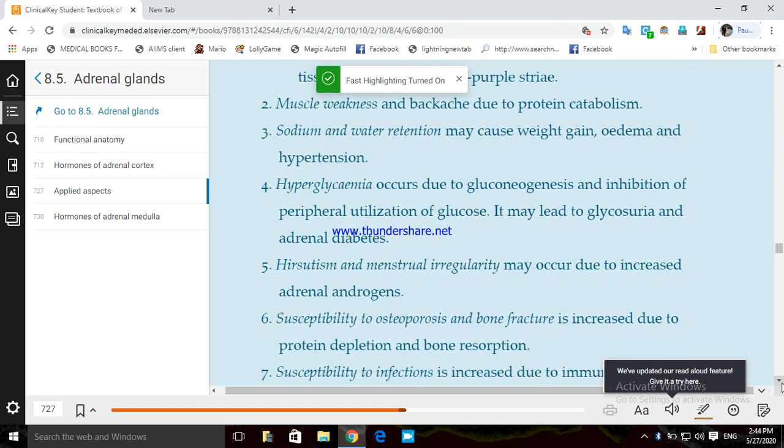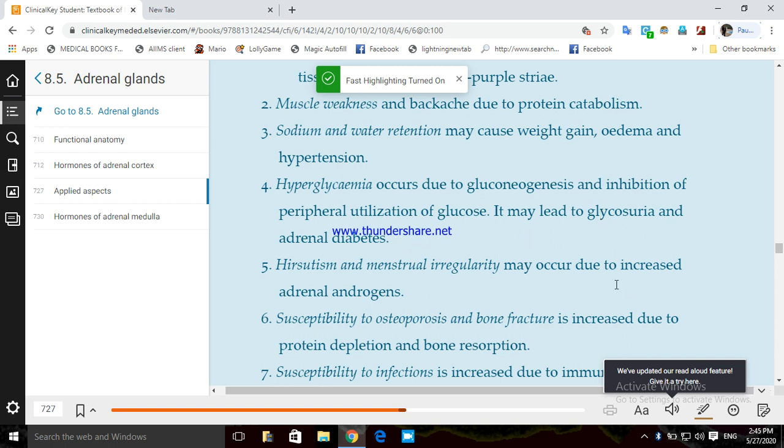Now, since glucocorticoid is increased, you have to have hyperglycemia. The patient of Cushing syndrome will have hyperglycemia due to gluconeogenesis and inhibition of peripheral utilization of the glucose, right? Because this is the function of the glucocorticoids. It causes gluconeogenesis and inhibition of the peripheral utilization of the glucose. It may lead to glycosuria also. So much glucose in the blood that it can still go into the urine via the kidney.